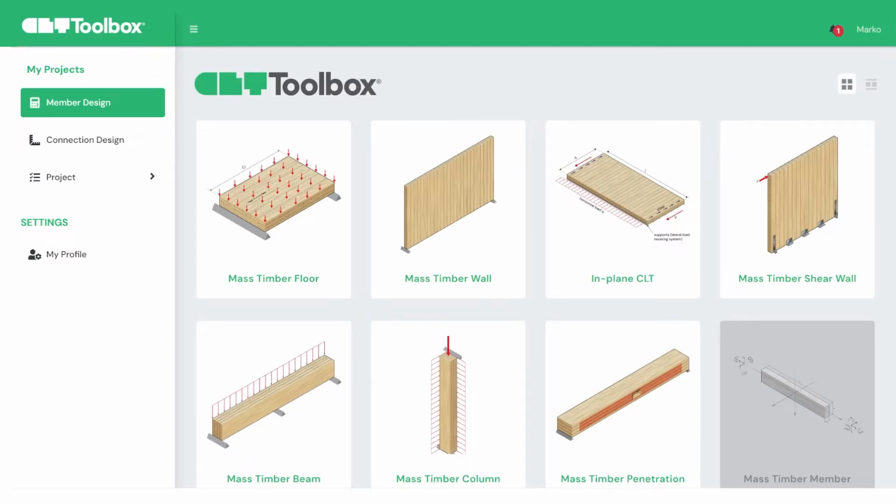In this video, we'll guide you through the basics and show you how to make the most of our features and calculations. To get started, you can choose between the member and connection design.